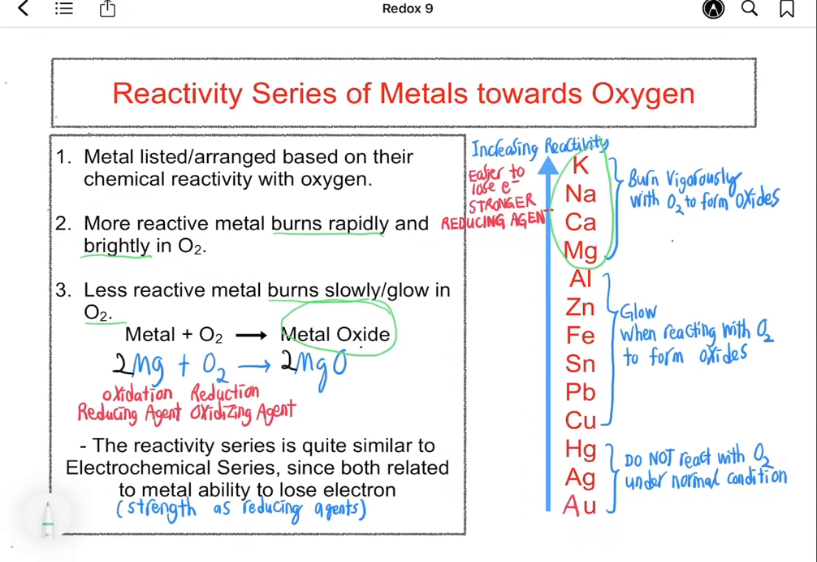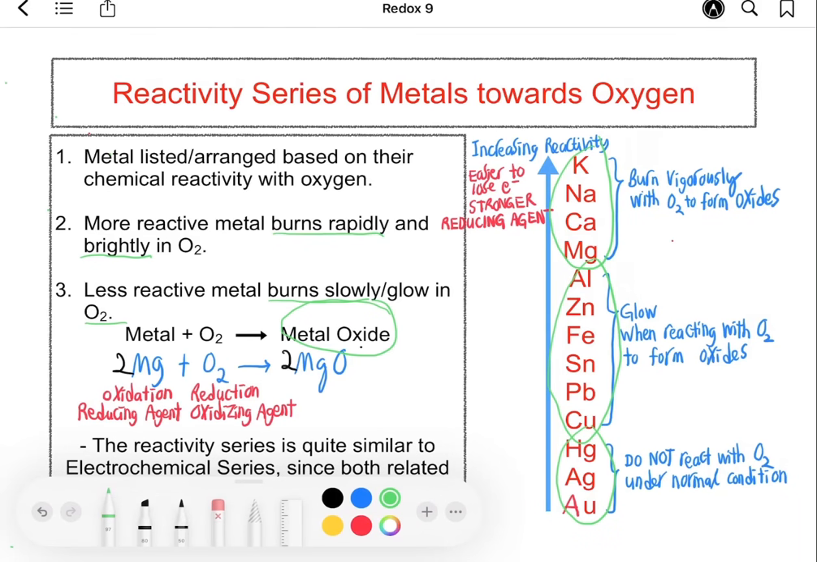Potassium, sodium, calcium, and magnesium burn vigorously with oxygen. Aluminium, zinc, iron, tin, lead, and copper will only glow when reacting with oxygen, while mercury, silver, and gold do not react with oxygen under normal condition.